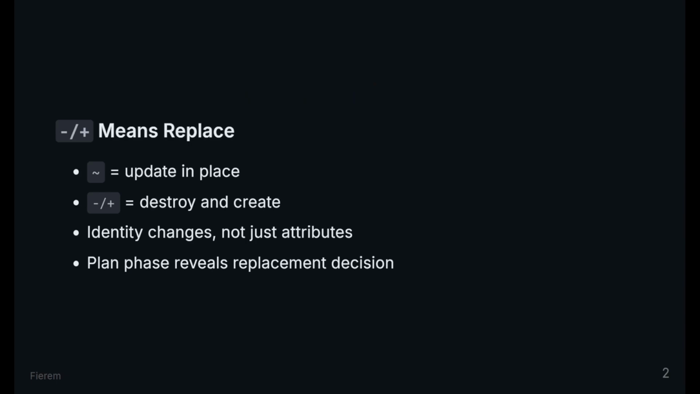A normal update uses a tilde because the object identity stays the same. A replacement uses minus-plus because Terraform must destroy one object identity and create another. Reading minus-plus correctly prevents you from treating a breaking change like a patch.